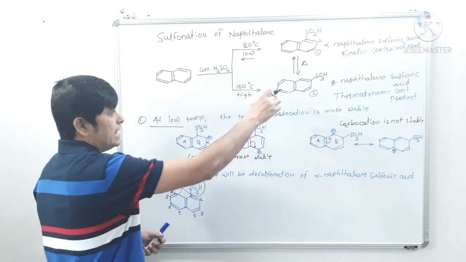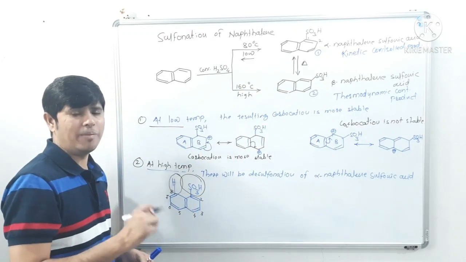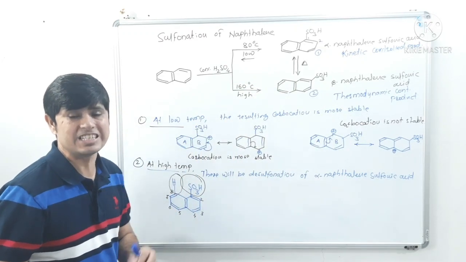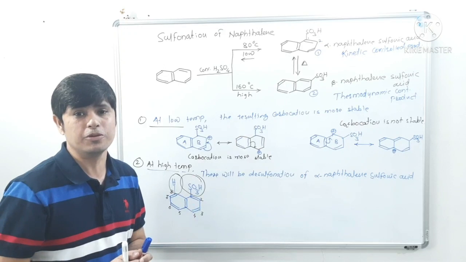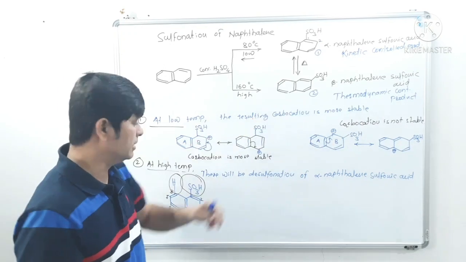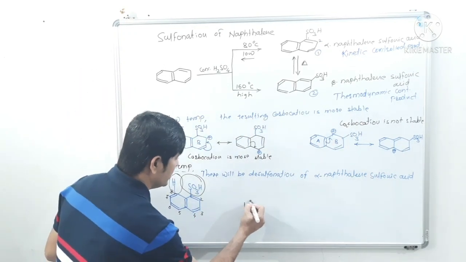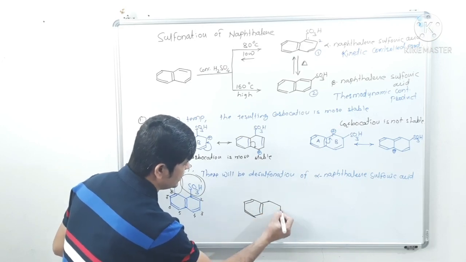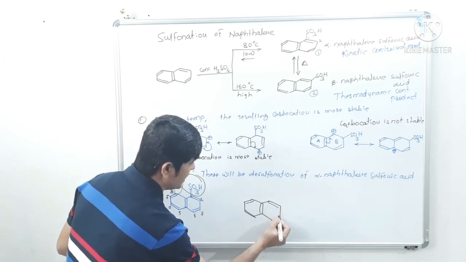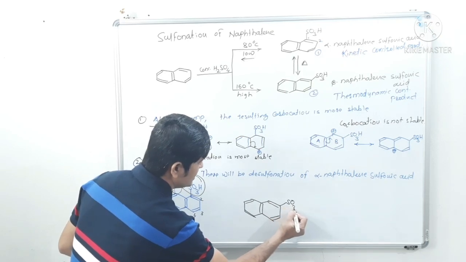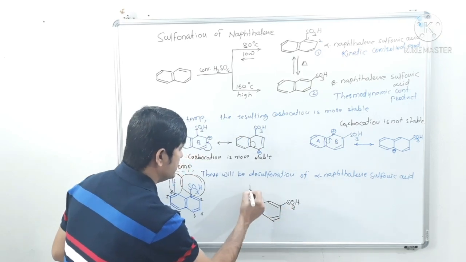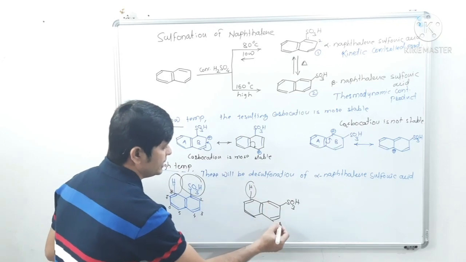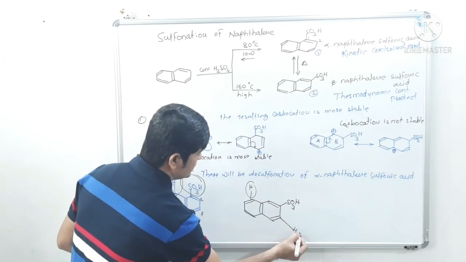As soon as this naphthalene 2 sulfonic acid is formed at high temperature, it resists desulfonation because it is quite stable. Because naphthalene 2 sulfonic acid is quite stable, there is no steric interaction. See here, this hydrogen is quite away from the sulfonic acid group, and this hydrogen is also quite away.